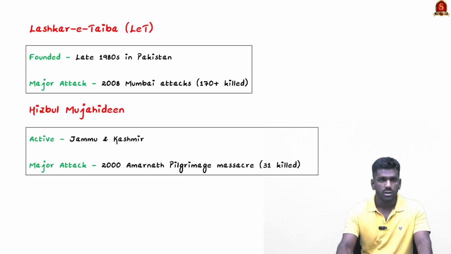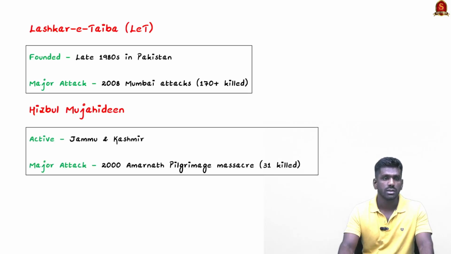The next important terrorist organization is Lashkar-e-Taiba. It was founded in the late 1980s and it was mainly active in Pakistan. It is responsible for the 2008 Mumbai attacks. The next organization is Hizbul Mujahideen. This organization is mainly active in Jammu and Kashmir, and Hizbul Mujahideen is responsible for the 2000 Amarnath pilgrimage massacre. So these 3 terrorist organizations' camps were targeted by Operation Sindoor.